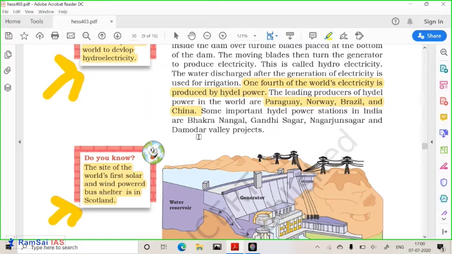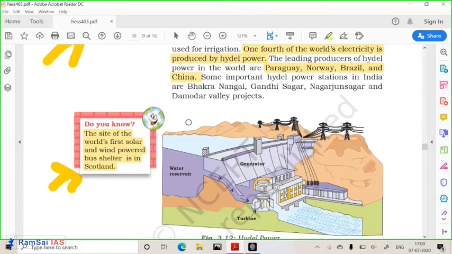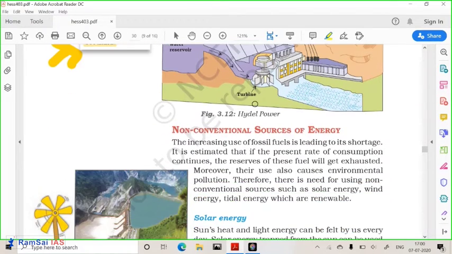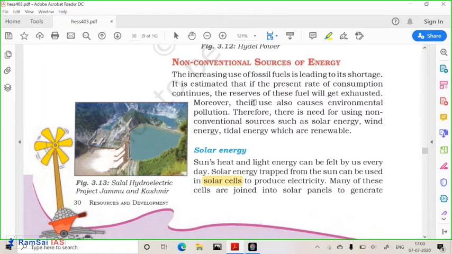So in India, hydel power projects have been in use since a long time, since the time of our independence. The first and very big dam which was created was the Bhakra Nangal Dam. Then in Rajasthan you have Gandhi Sagar, in South India you have Nagarjuna Sagar, and the Damodar Valley projects in Bihar, Jharkhand, West Bengal. So these are the different sites of the hydroelectric projects. But nowadays we are going from big hydroelectric dams to small hydroelectric dams.